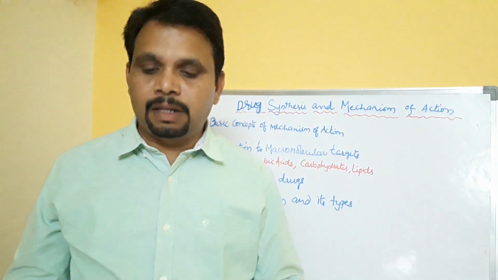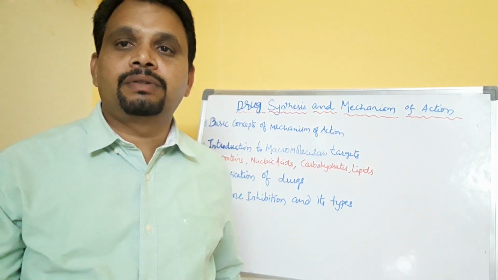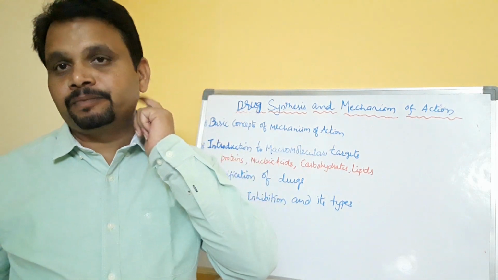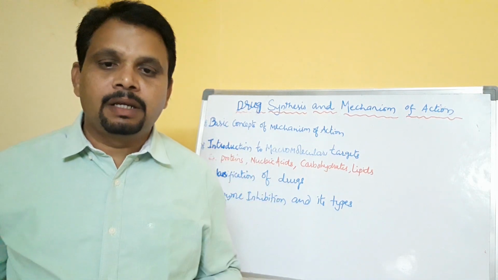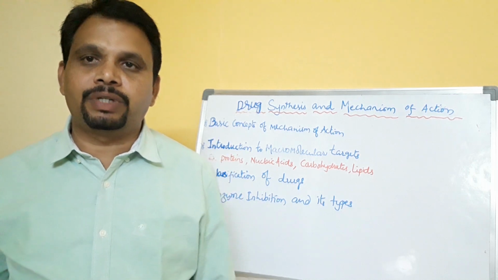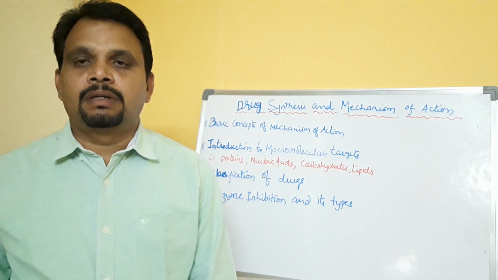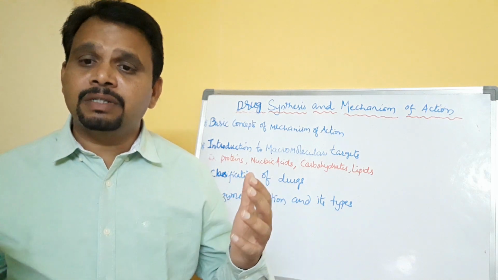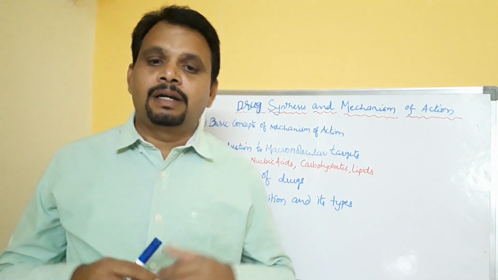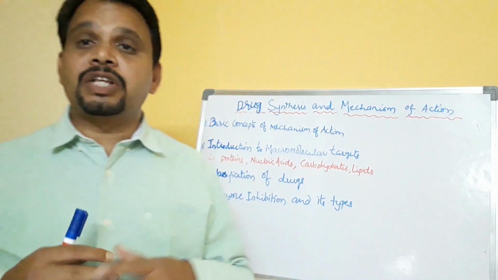So first of all, let me explain to you about proteins. As I said, the majority of drugs used in medicine are targeted on proteins. Proteins such as receptors, enzymes and transport proteins.